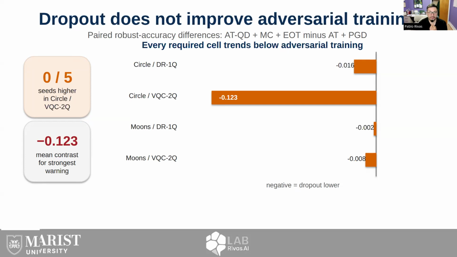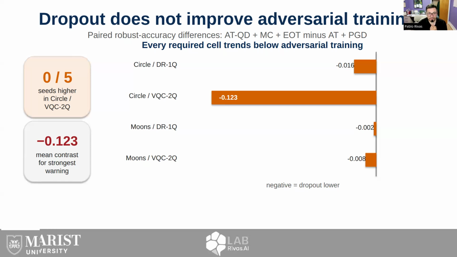It does not. This chart shows the pair difference between adversarial training with dropout and adversarial training alone. Negative means the dropout version is lower. All four means are negative. The largest is the circle variational classifier, where the mean difference is about minus 0.123. In that cell, none of the 5 seeds is higher for the dropout combination.